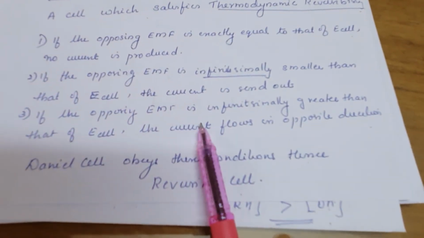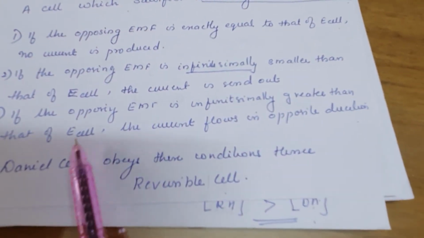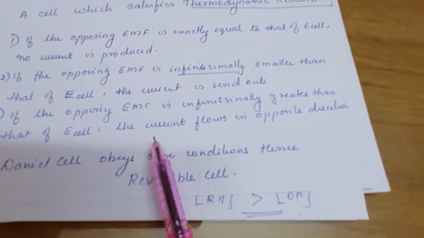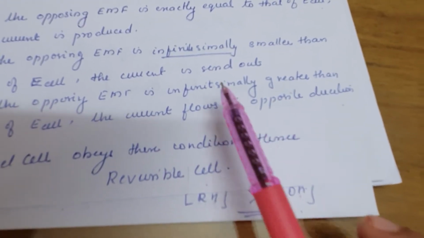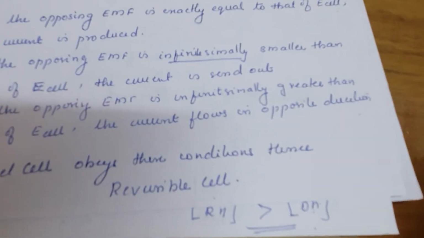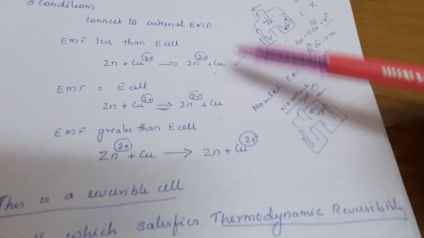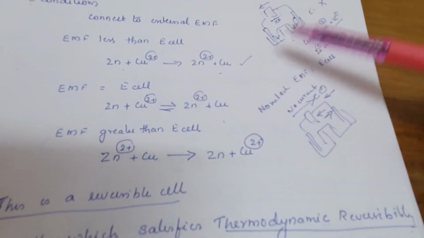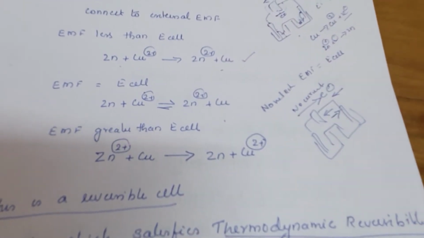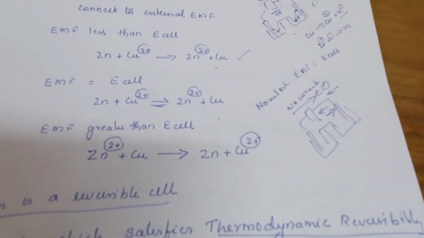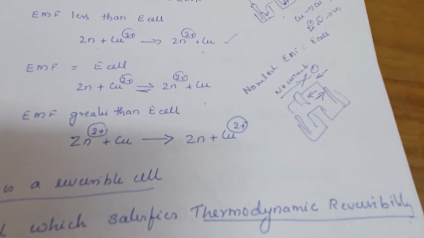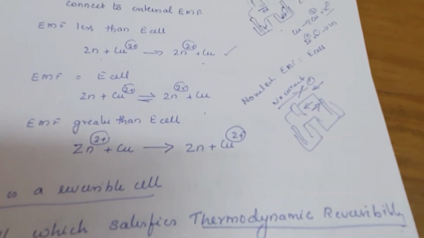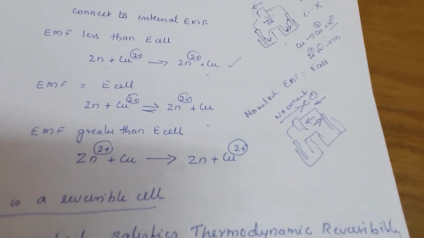And if the opposing EMF is infinitesimally greater than that of the cell, the current flows into the cell instead of being sent out. So a cell obeying these three is known as a reversible cell. If you get a question, just write that a cell which obeys thermodynamic reversibility, that is, it can be reversed, is known as a reversible cell.